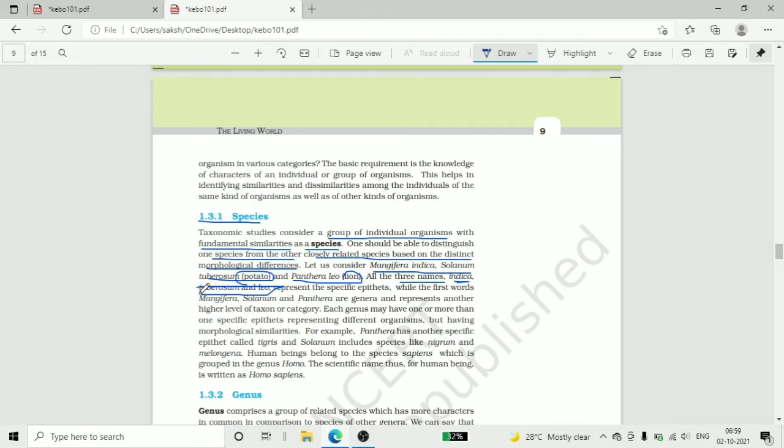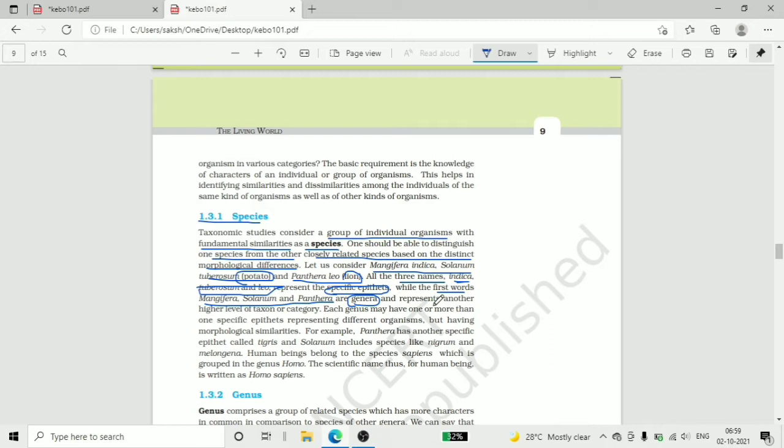We learned about the specific epithet in nomenclature. The first words Mangifera, Solanum and Panthera are genera. Genera means genus, which is another higher level of taxonomic category.